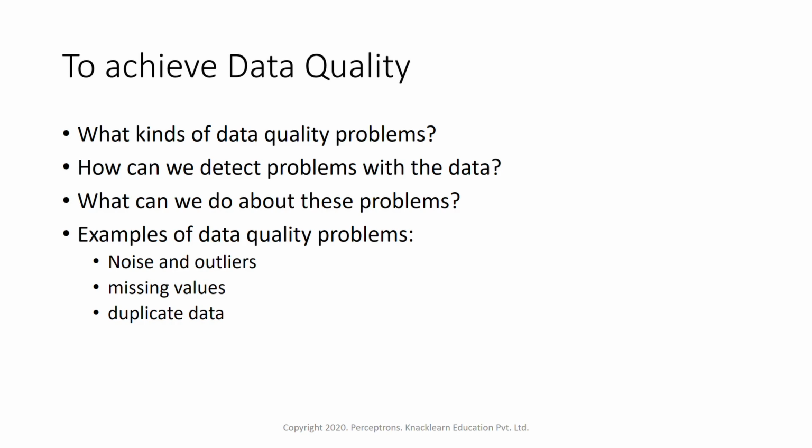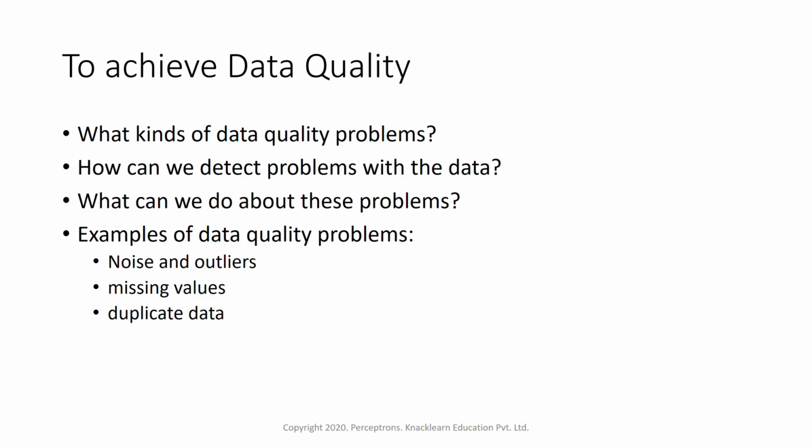We also have to know how we can detect those problems, what the different steps are through which we can find out those problems. And then next is, what can we do about these problems? How do we solve those problems? Those are the three important questions which we need to answer to convert our data to good quality data.